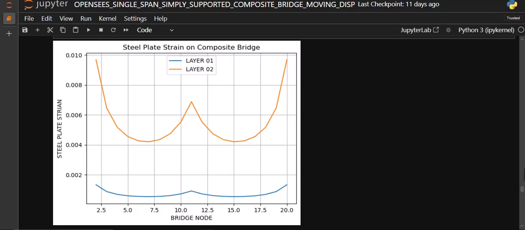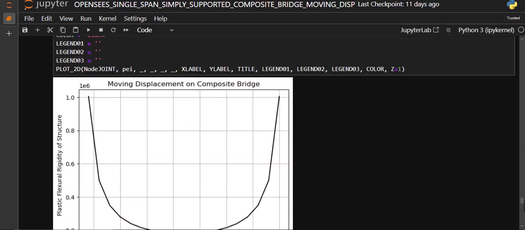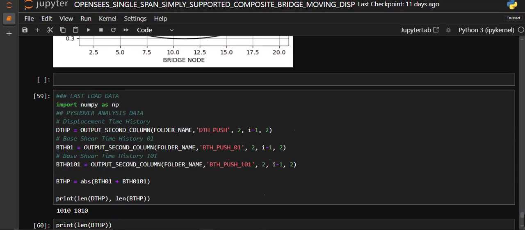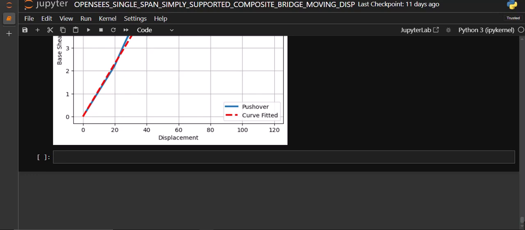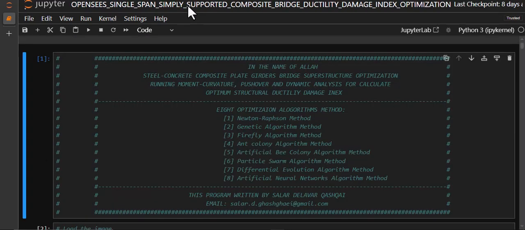You can see and change it with your own data. And that's all for this movable displacement. Let's see the other output analysis data.